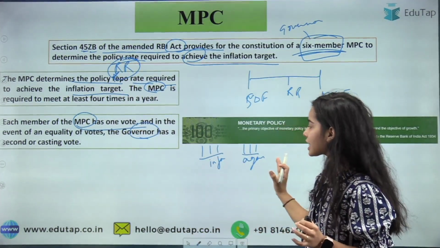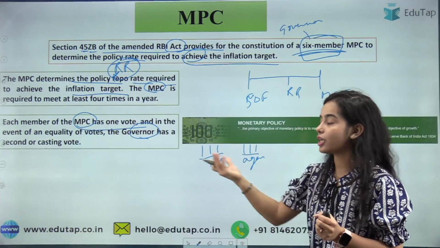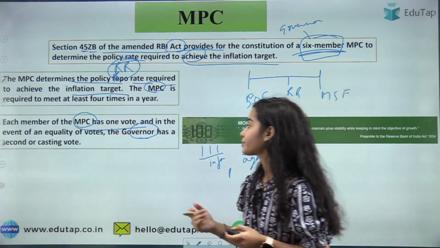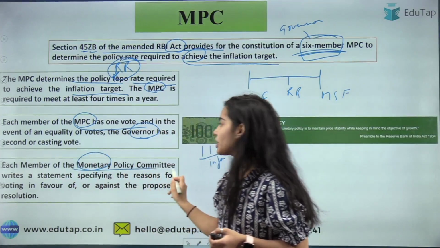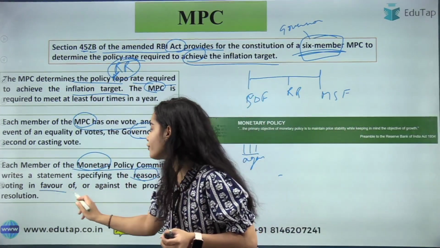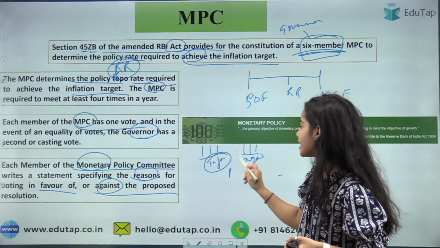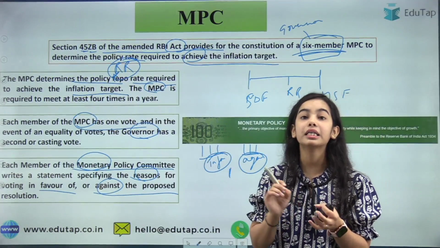So when it is 3 against 3, the governor will have the additional vote to cast in favor or against. Each member of the Monetary Policy Committee writes a statement specifying the reasons for voting in favor of or against the proposed resolution, that is, why they are in favor and why they are against. So they have to write the reasons also.